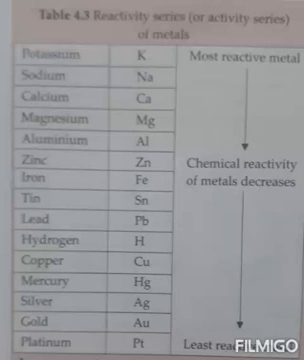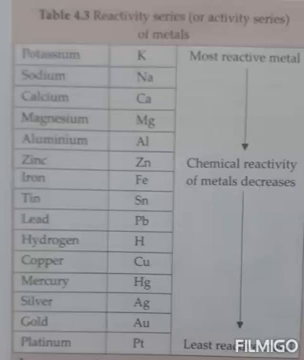Calcium is followed by magnesium Mg. Magnesium is followed by aluminium Al. Aluminium is followed by zinc Zn. Zinc is followed by iron Fe. Iron is followed by tin Sn. Tin is followed by lead Pb.